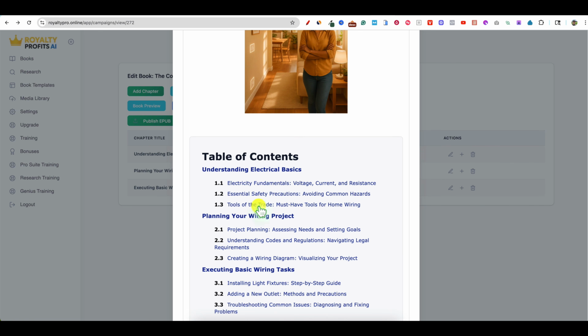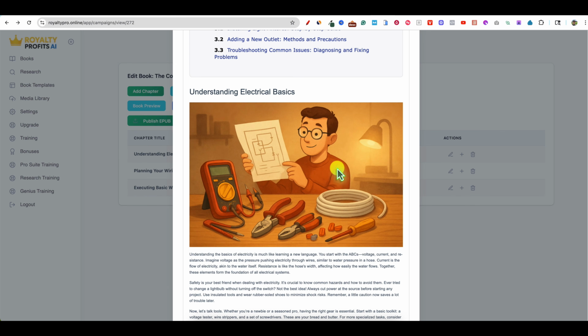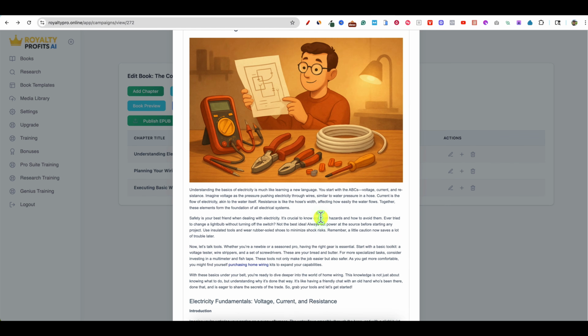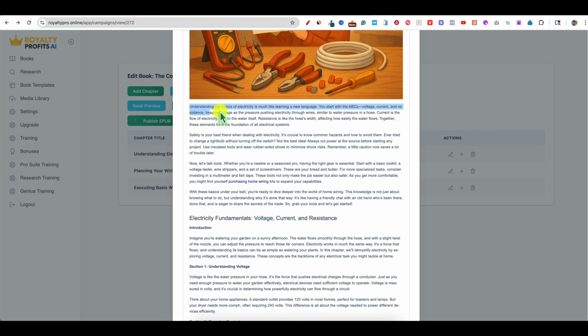Here's the table of contents right over here. Here's that illustration, just looking for any weird stuff, but not really. And you've got that person fixing to do some home wiring. Then you can come in here and take a look at the content. I'm just kind of trying to glance through.